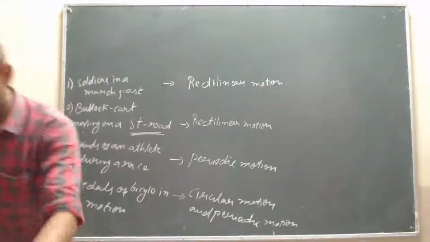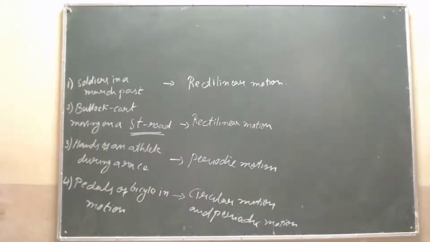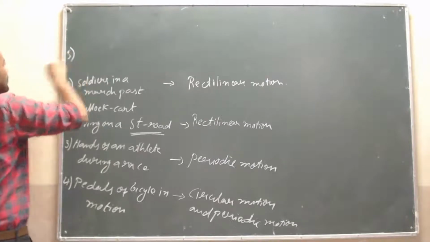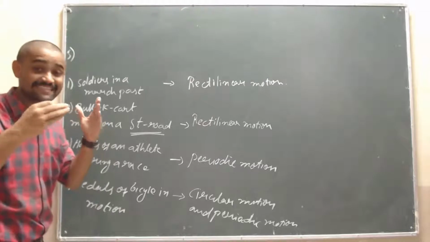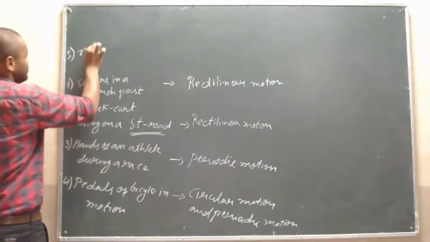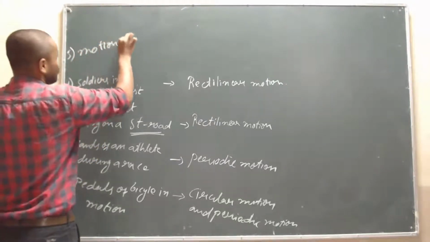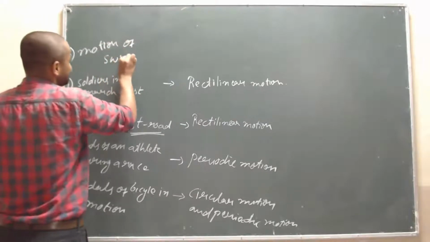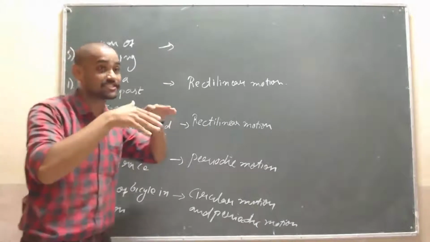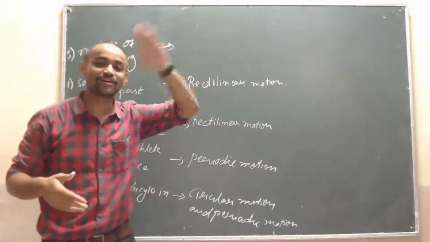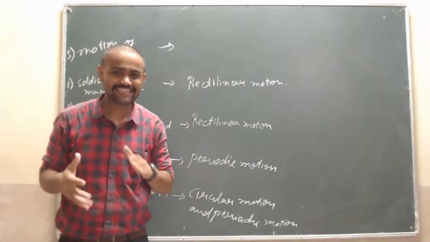Then one more I will ask you here. Motion of a swing, or motion of a pendulum. If pendulum is not familiar, I will just say it as a swing. Motion of a swing. Which type of motion is it?